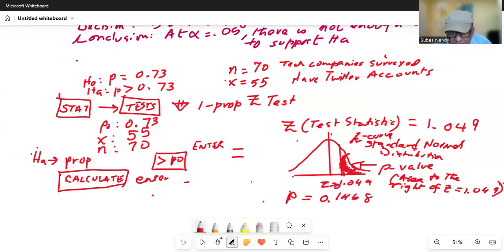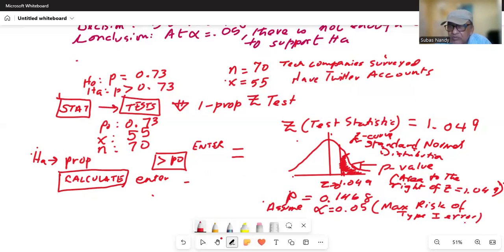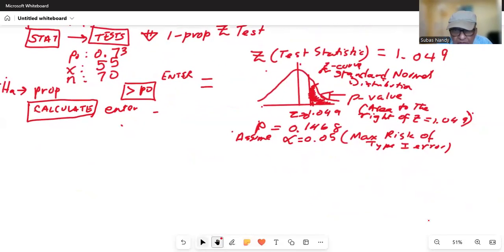The level of significance, we will assume alpha as 0.05. This is the maximum risk of making type 1 error. Usually alpha is chosen as 0.05. We take a 5% risk. So here we notice that the p-value is greater than the alpha value.